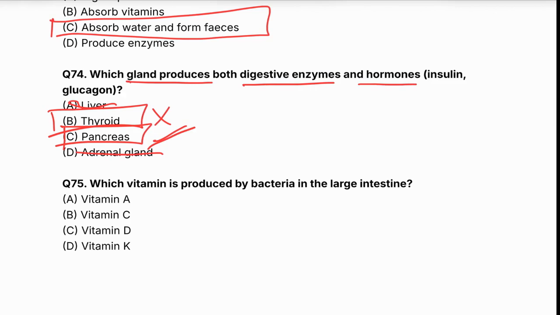Last question. Which vitamin is produced by bacteria in the large intestine? Vitamin A, vitamin C, vitamin D, or is it vitamin K? The correct answer is vitamin K.